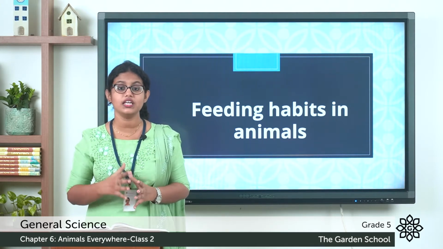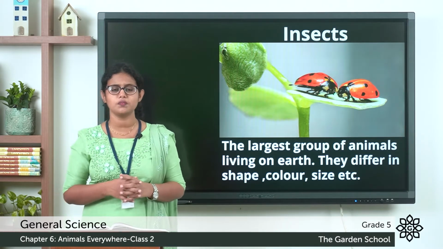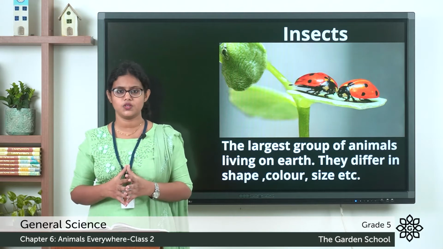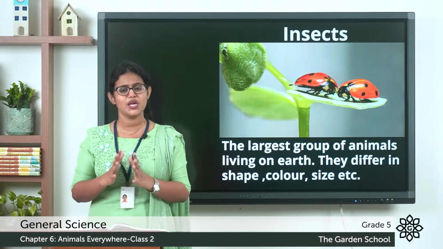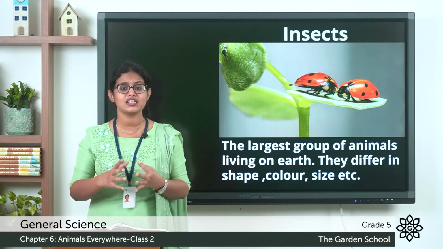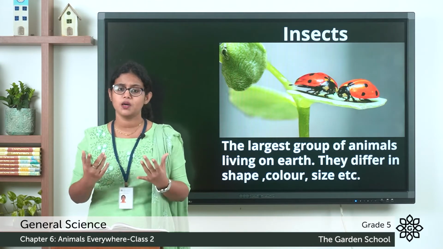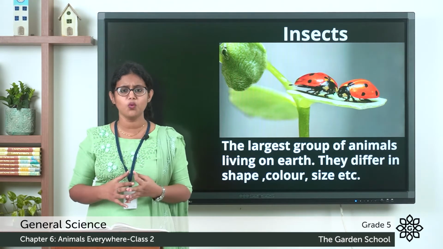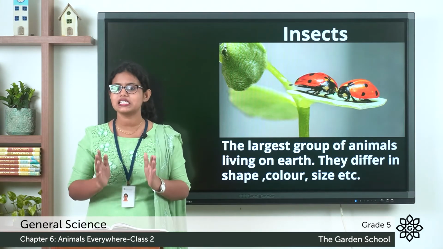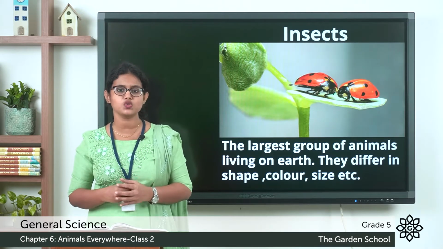So let's start with the insects. What do these insects eat? We know that insects are the largest group of animals on earth. Do all insects look the same? No, right. They differ in their shape, size, color, etc. And we can see different types of insects around us. Mosquitoes, butterflies, moths, all these are examples of insects. All insects have 6 legs, right? And most of them have 2 wings that help them to fly.